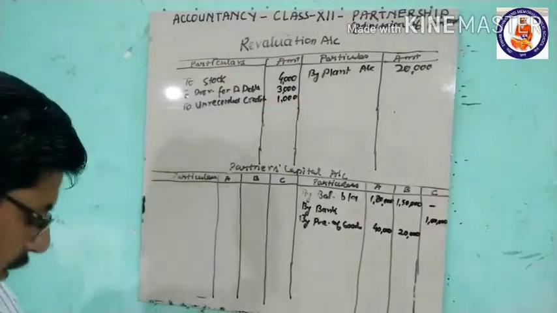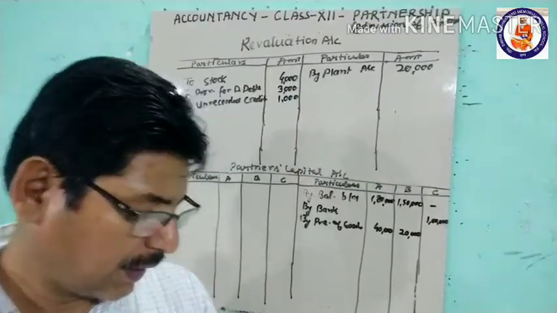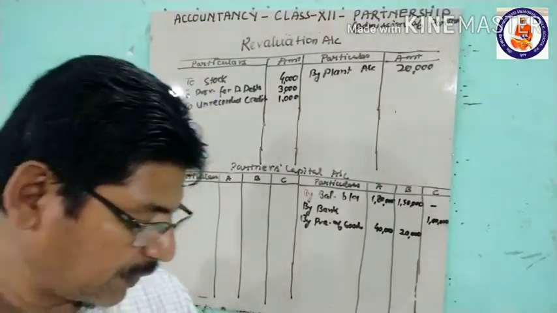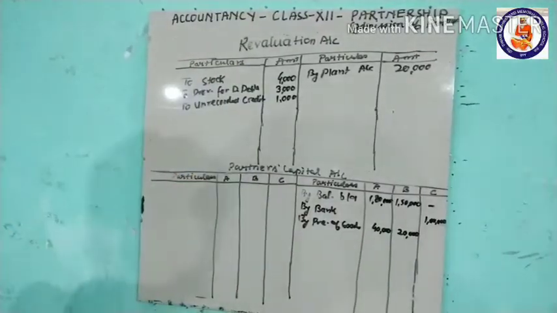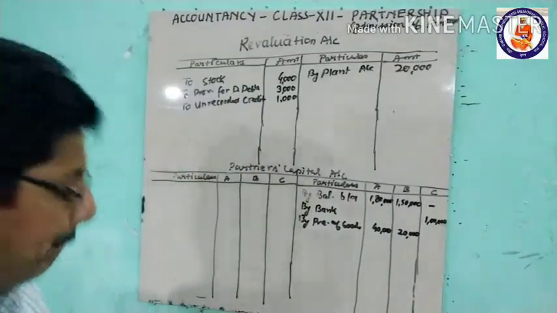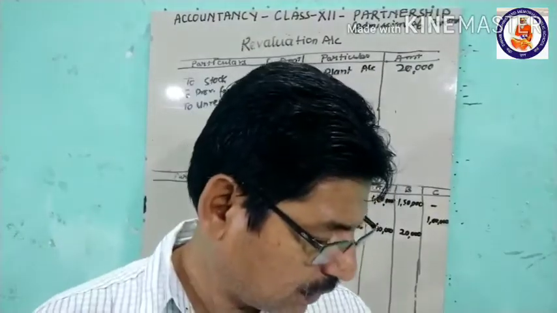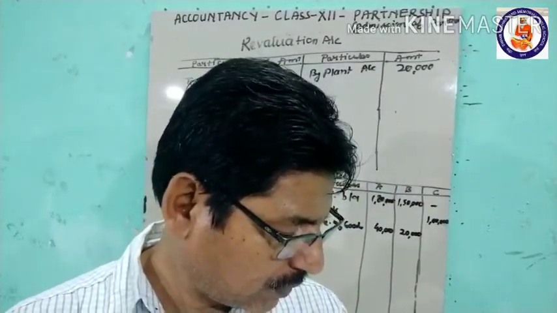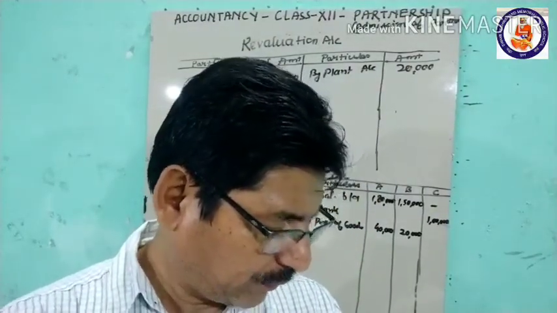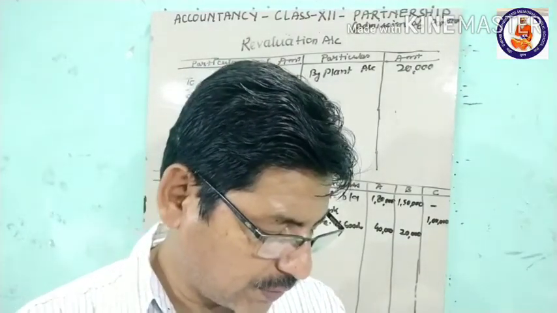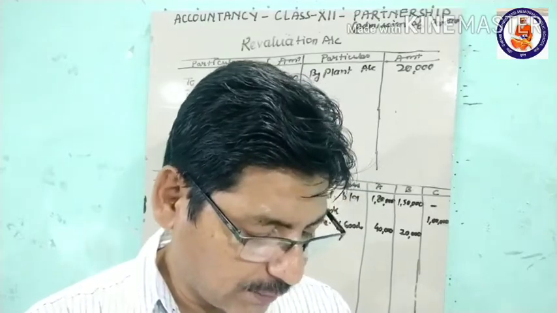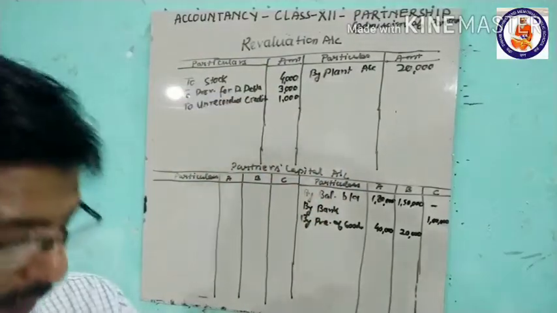Then we will find out the balance of this. So again we will study the question. Plant is to be appreciated to 1,20,000, so there is a 20,000 increase in plant.